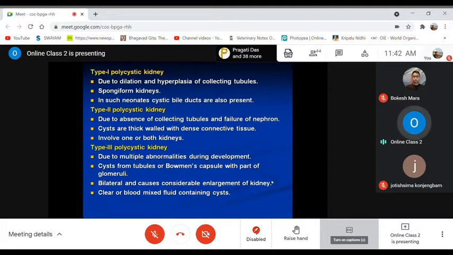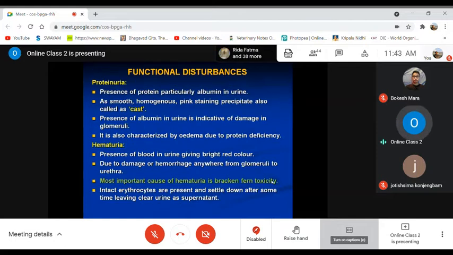Then this polycystic kidney may be of different kinds: type 1 polycystic kidney, type 2 polycystic kidney, type 3 polycystic kidneys and so on. So please go through it. I will not go into details; I just have these different polycystic kidneys, type 1, type 2, type 3.